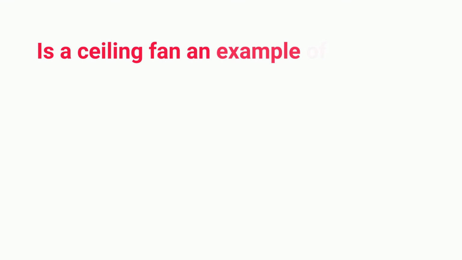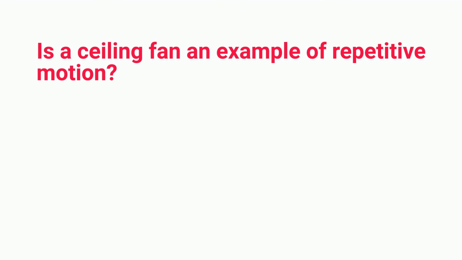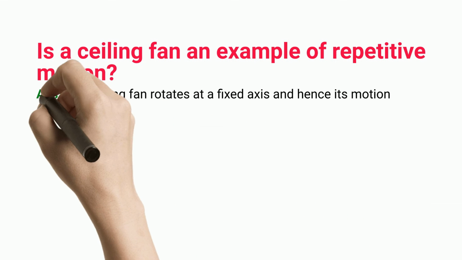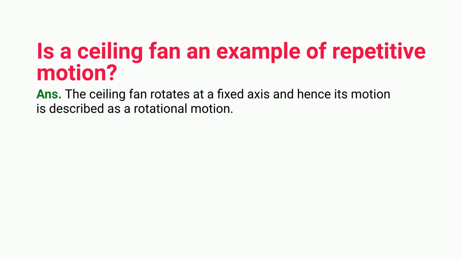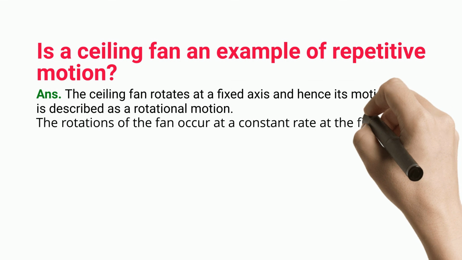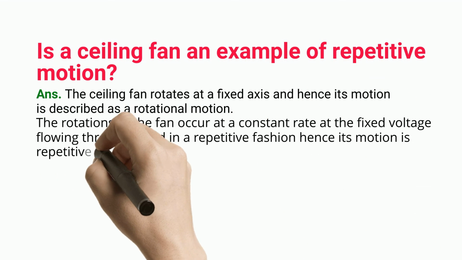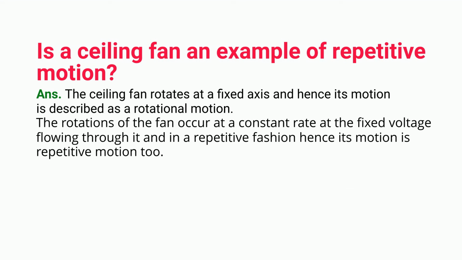Is a ceiling fan an example of repetitive motion? The ceiling fan rotates at a fixed axis and hence its motion is described as a rotational motion. The rotations of the fan occur at a constant rate at the fixed voltage flowing through it and in a repetitive fashion, hence its motion is repetitive motion too.